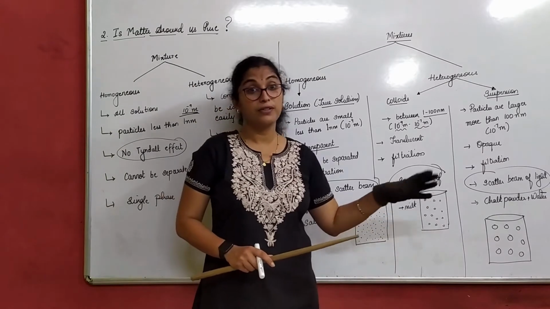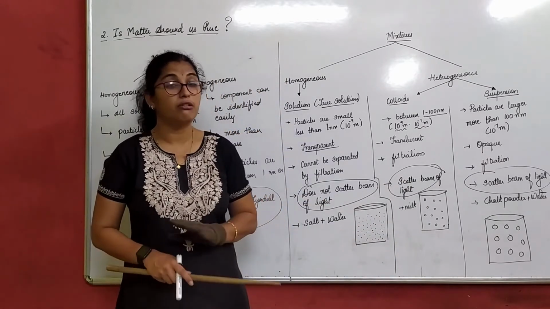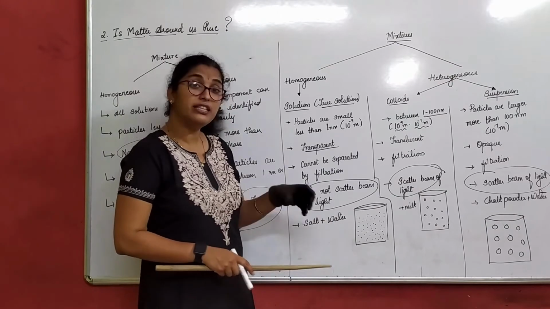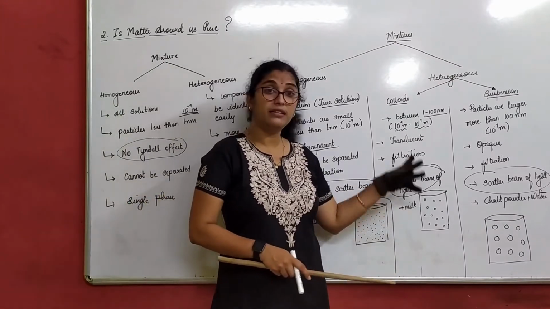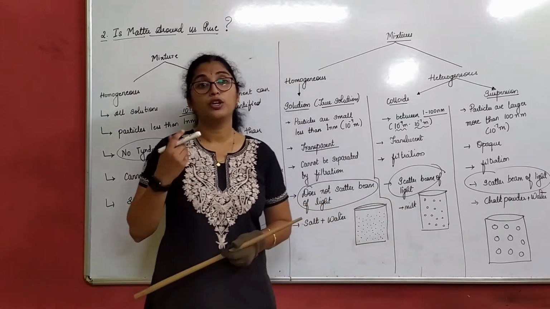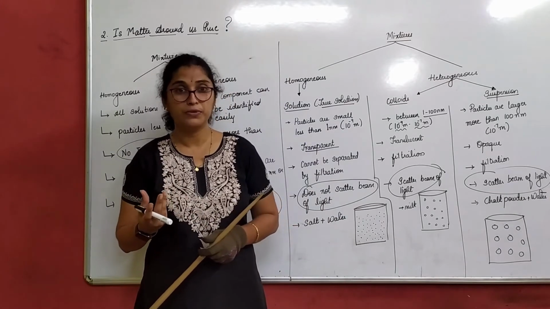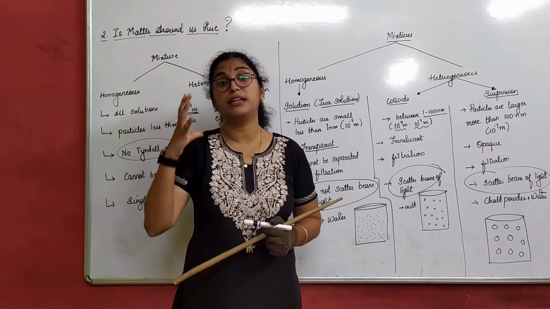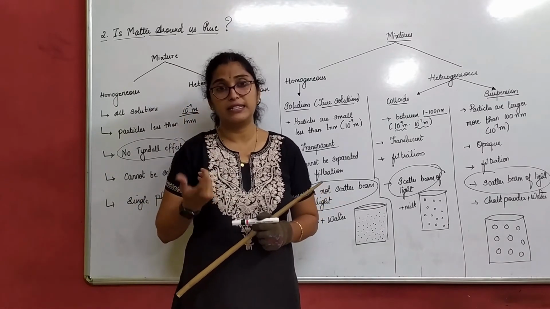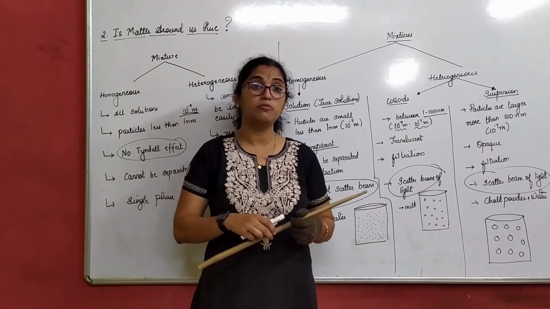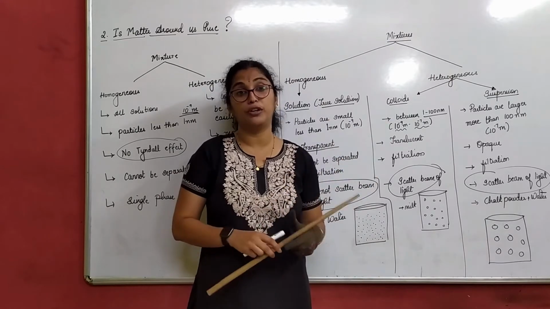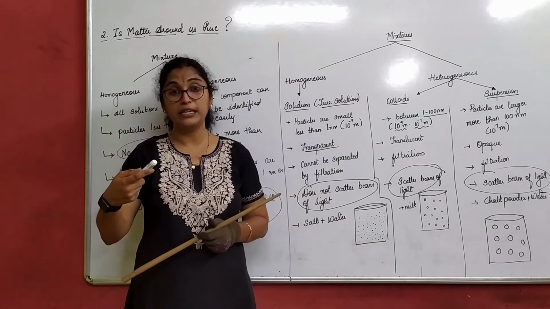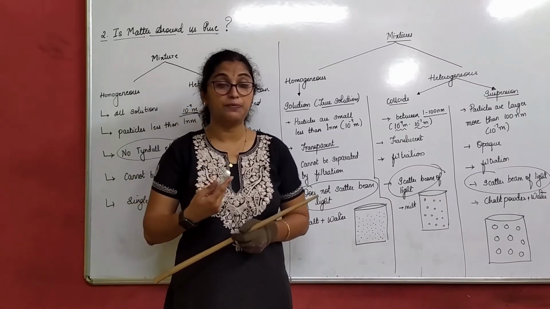Take 2 transparent glasses, do not take a steel one, you won't understand anything. So in one we take salt solution and in the other we take milk, right? You all might have a torch at home, correct? A small one, not a bigger one, depending on the size of the glass you have chosen. Now take the torch, assume these are the 2 liquids you have taken, and shine the torch on them. I want to know what you will see.